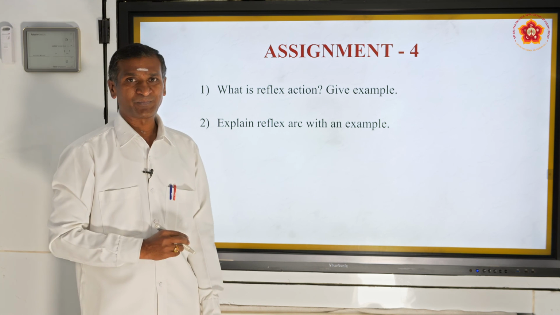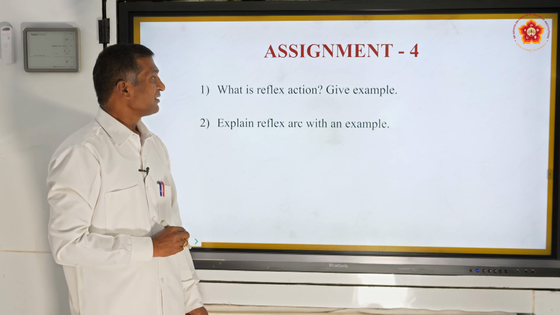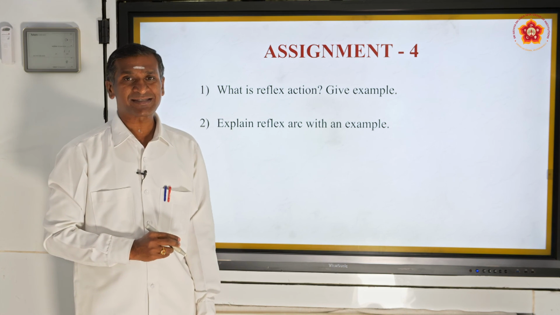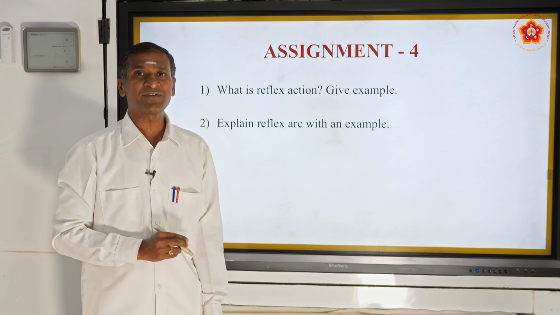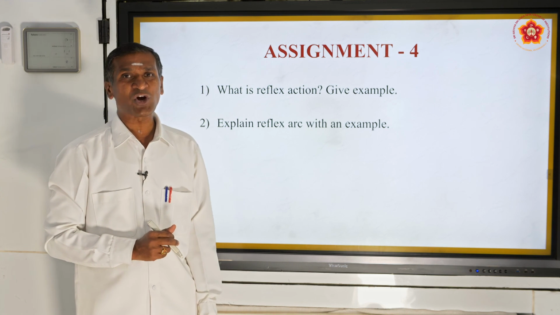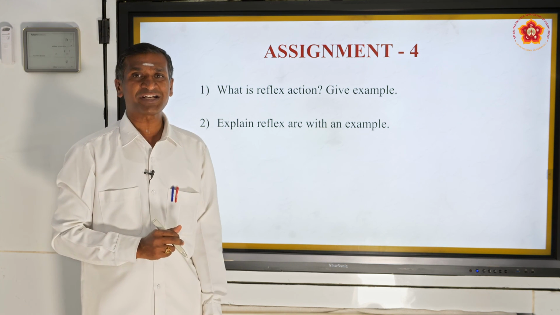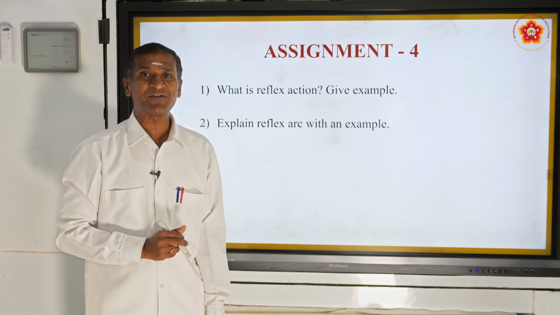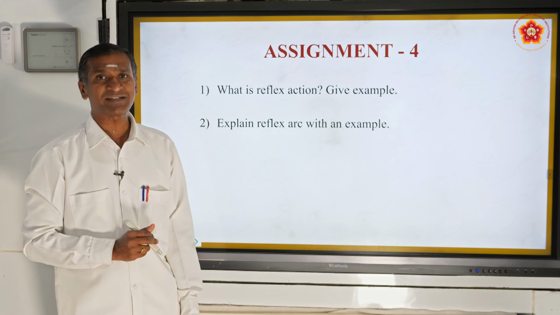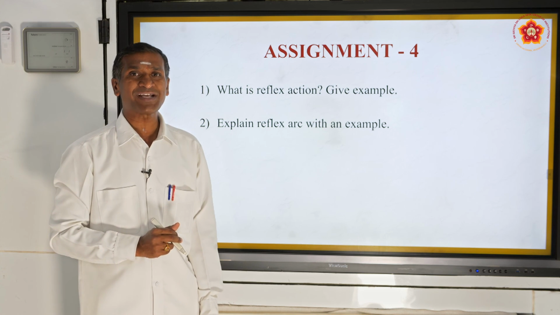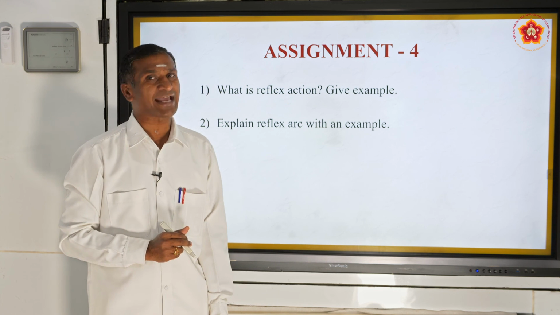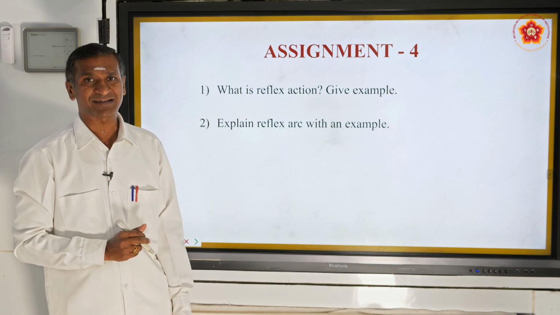Assignment 4. Today's class, under the CNS of the human nervous system, we dealt with the spinal cord, which is of cylindrical shape, protected by the vertebral column, having 31 pairs of mixed nerves, center for reflex action, and the path traced by the reflex action is called reflex arc.